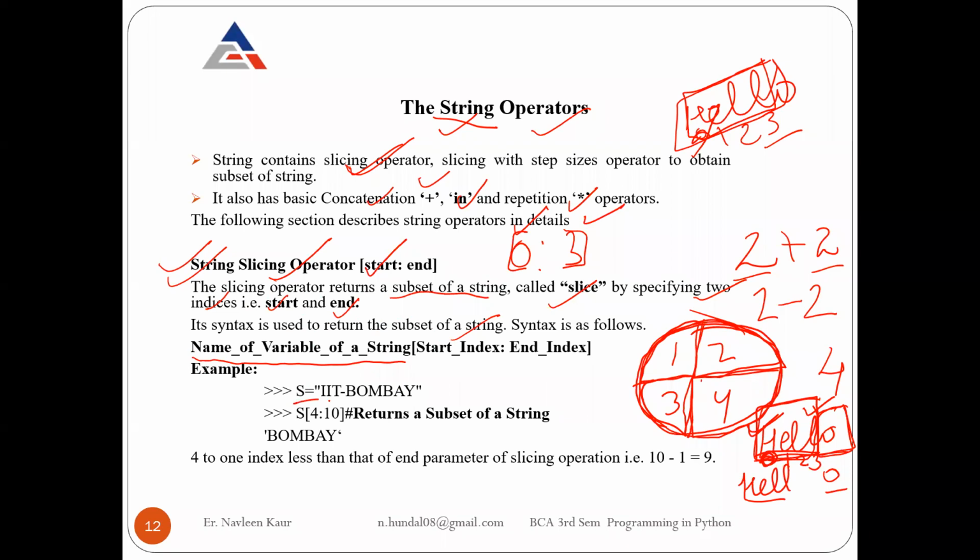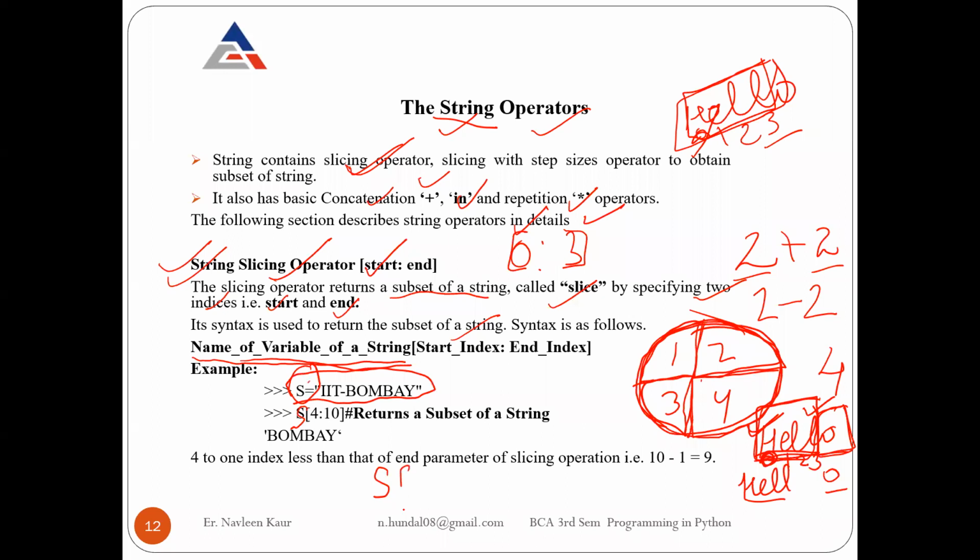So for example, if this is a string s equals to IIT Bombay, and I want to slice it, first of all I have to write the name of the variable of the string. So what is the name of the variable? S. It means the string's name. Don't get confused about why this is so long. If s equals to IIT Bombay is a string and you want to cut it down, which string are you cutting down? S. So first you have to write the name of the string, S.